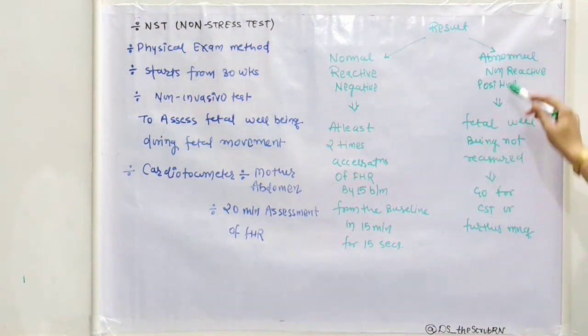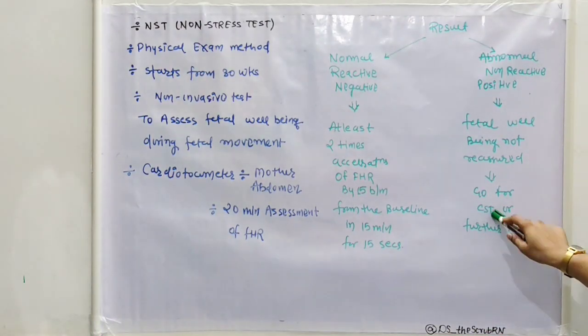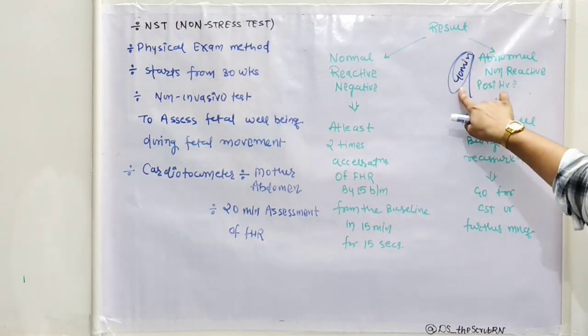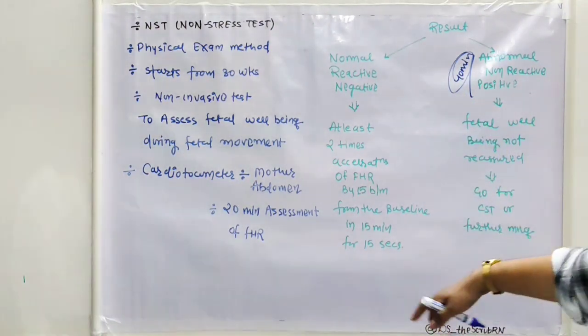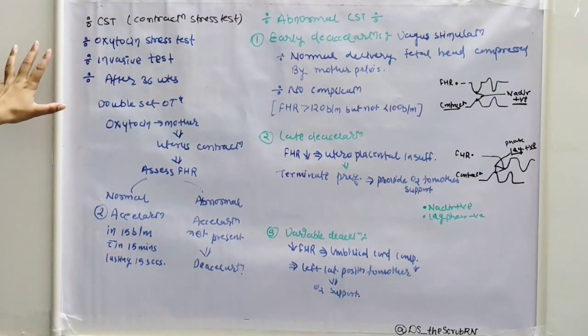We have checked the NST. It's abnormal. It's non-reactive. That is positive. So our next step is going for CST or further management, because we have to ensure the fetus is well-being or not. In abnormal NST, we are checking for 40 minutes, or if it's normal only, then the 20 minutes assessment is enough. Next, we are going to discuss CST, that stands for contraction stress test.